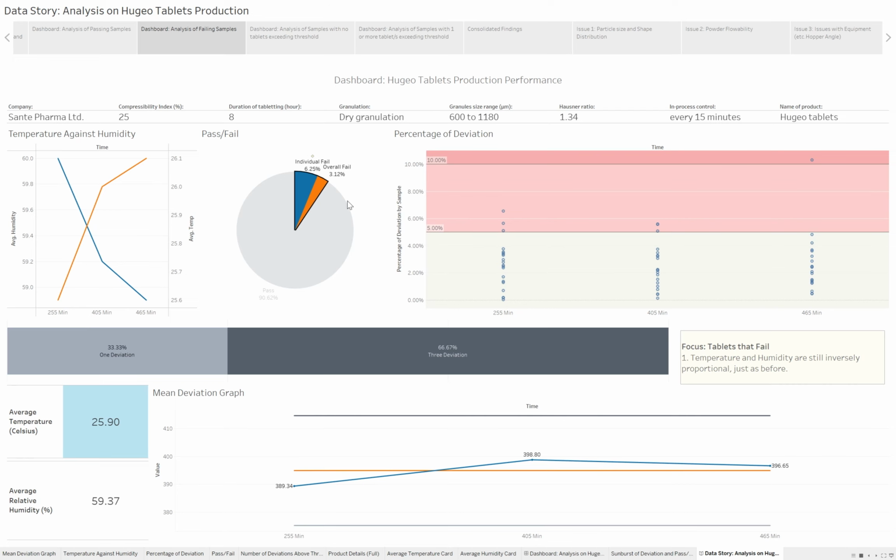Again, the temperature and humidity graph looks exactly the same. They are still inversely proportional and don't show any meaningful difference, which further proves that the temperature and humidity are not a main issue.